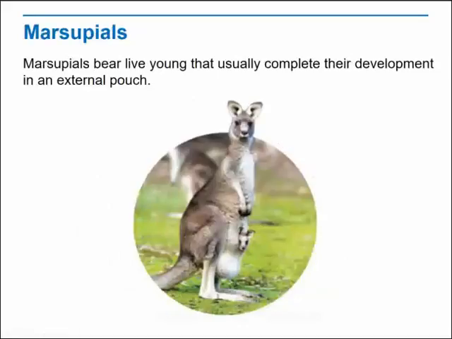Marsupials, such as the kangaroo shown, bear live young that usually complete their development in an external pouch. Marsupial young are born at a very early stage of development. Little more than embryos, they crawl across their mother's fur and attach to a nipple in her pouch, or marsupium. Inside the marsupium, the young spend months attached to a nipple. They continually drink milk and grow inside the marsupium until they can survive independently. Marsupials bear live young and have external pouches to hold their young.